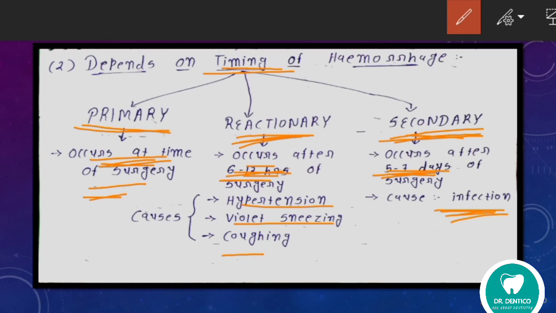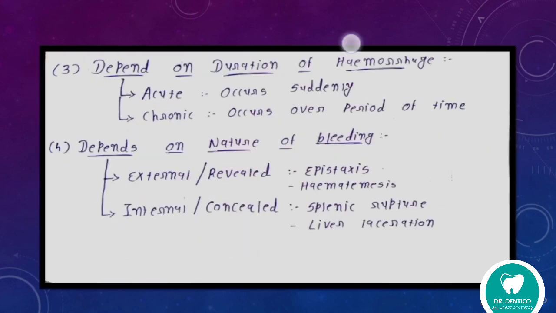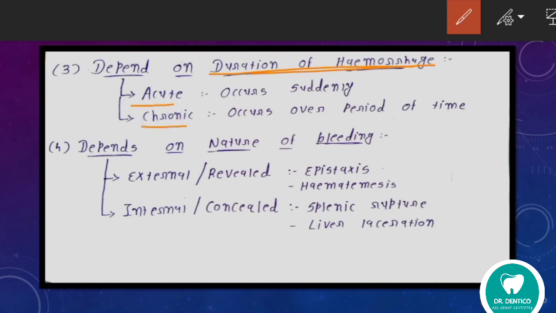Okay. Now we will see depends on duration of hemorrhage. It can be acute and it can be chronic. If it occurs suddenly, then it is acute. If injury is there and hemorrhage occurs suddenly, it is acute. If it occurs over a period of time, then it is chronic.